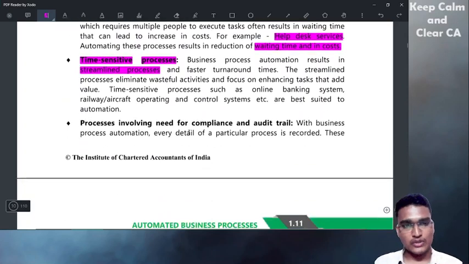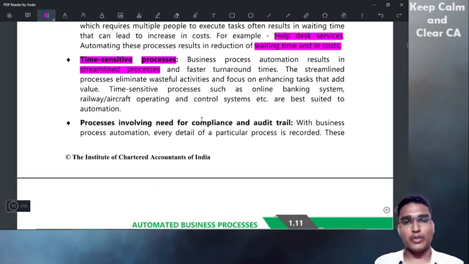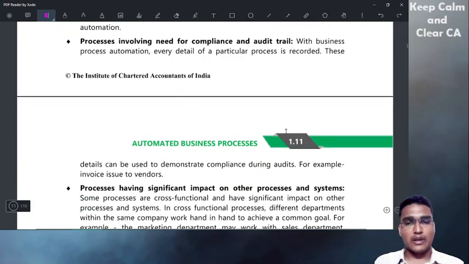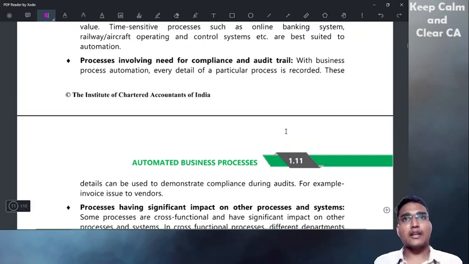Time-sensitive processes and processes involving the need for compliance. Compliance means there are certain regulations. An example is TDS. If in an organization we are taking some professional and technical services from a chartered accountant, assume ours is a real estate business.